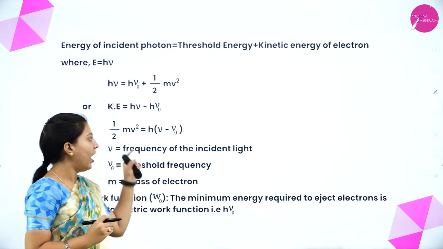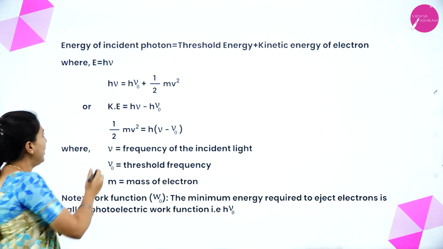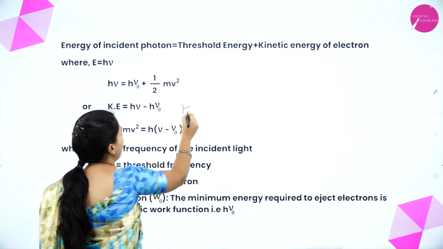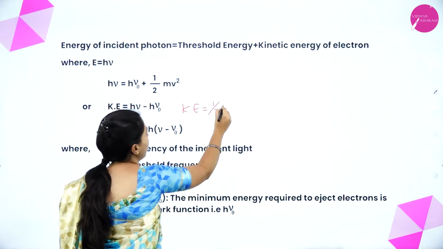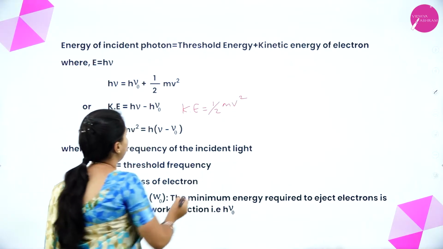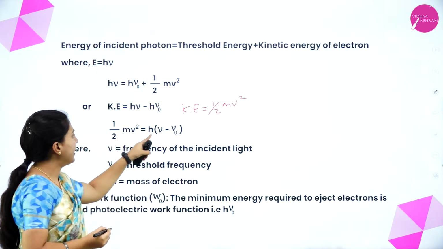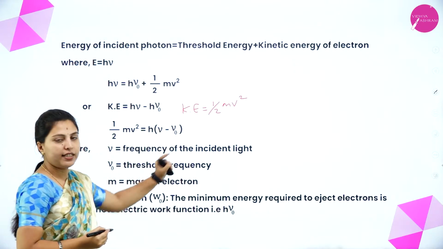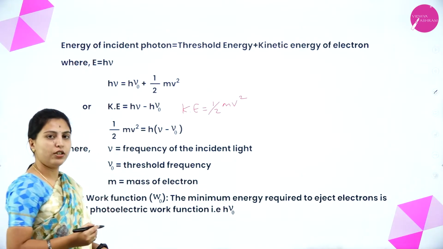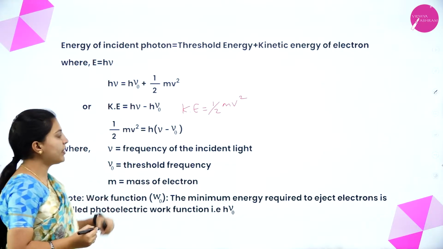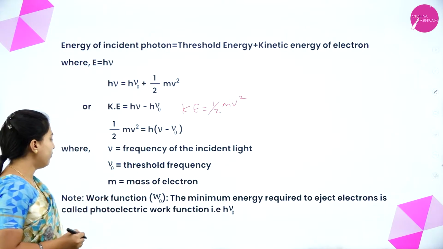Kinetic energy is equivalent to half mv square, so we can write half mv square equals h into nu minus nu naught, taking h common. Here nu is the frequency of the incident light, nu naught is the threshold frequency, and m is the mass of the electron.